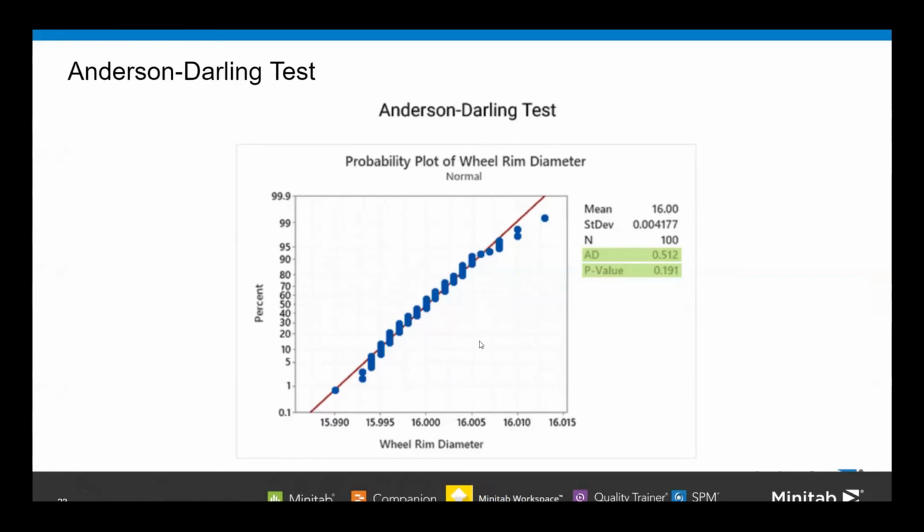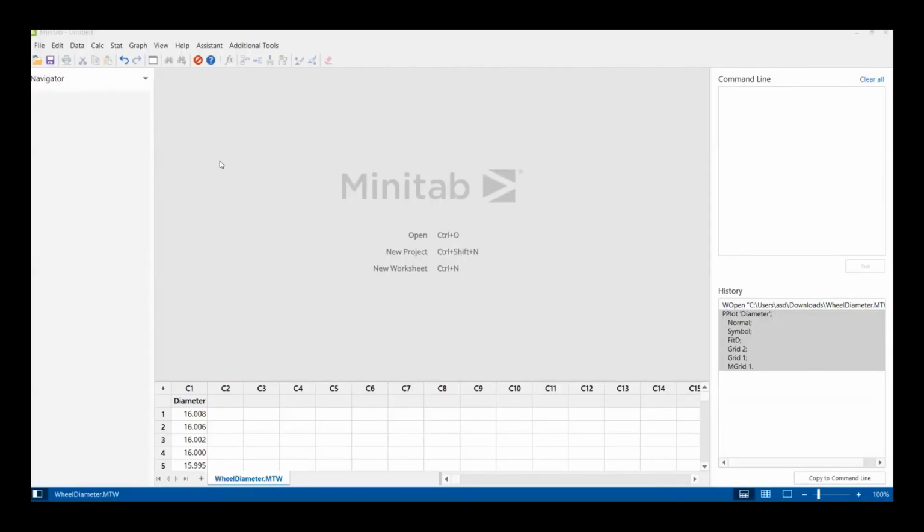Can you all see my Minitab screen? Anyone? Not yet. Okay, let me reshare my screen. Okay, now you can see it. Yes.